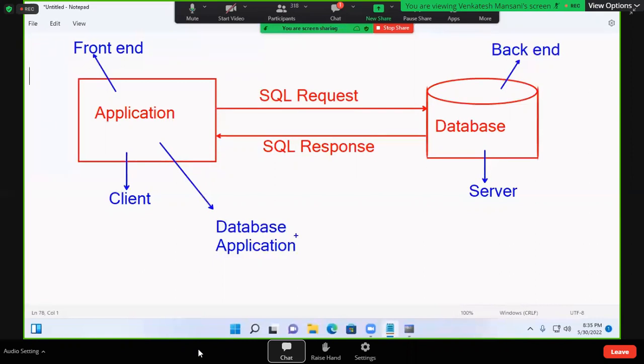So front end, back end. This request is called an SQL request. This response is called an SQL response. It is called client. It is called server. It is called database application. It is called front end. It is called back end.